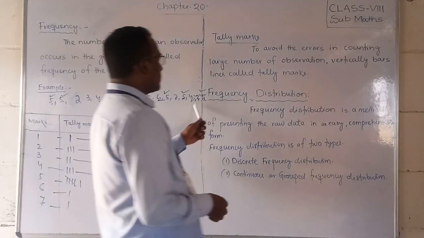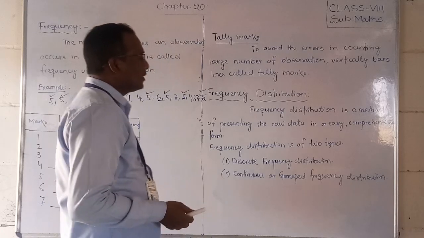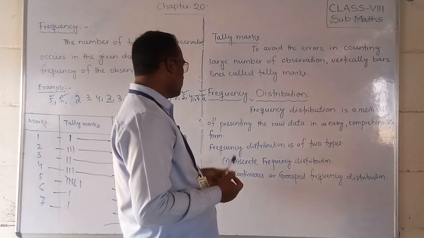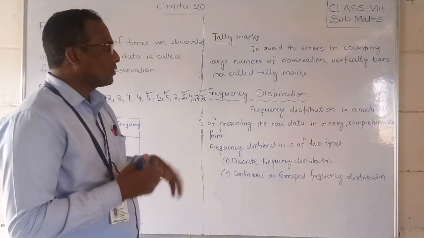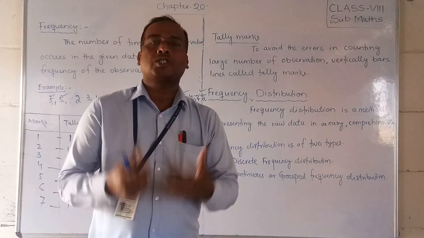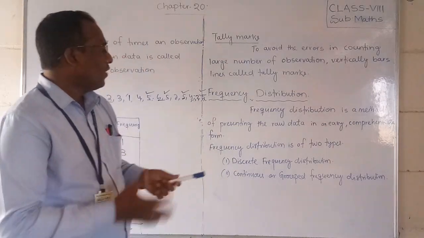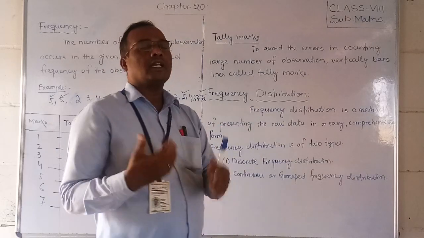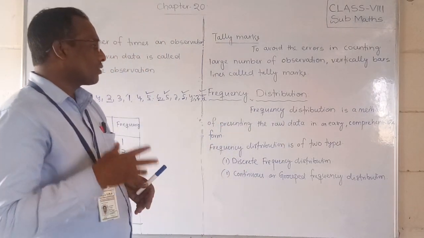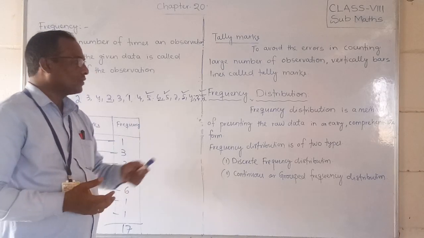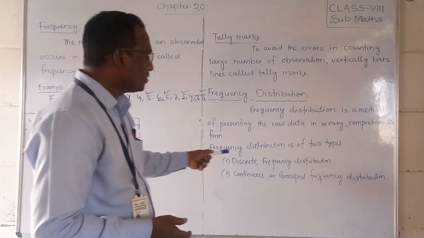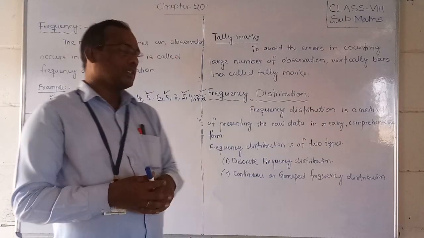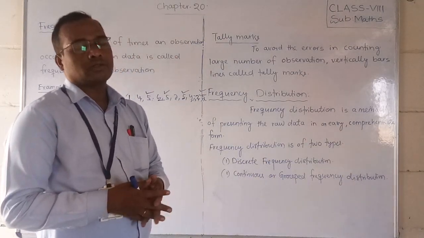Frequency distribution. Frequency distribution is a method of presenting raw data in an easily comprehensible form. What do we mean by frequency distribution? It is one of the methods where raw data can be expressed or compressed easily. That is called frequency distribution. And frequency distribution is of 2 types. One is discrete frequency distribution, another one is continuous or grouped frequency distribution.